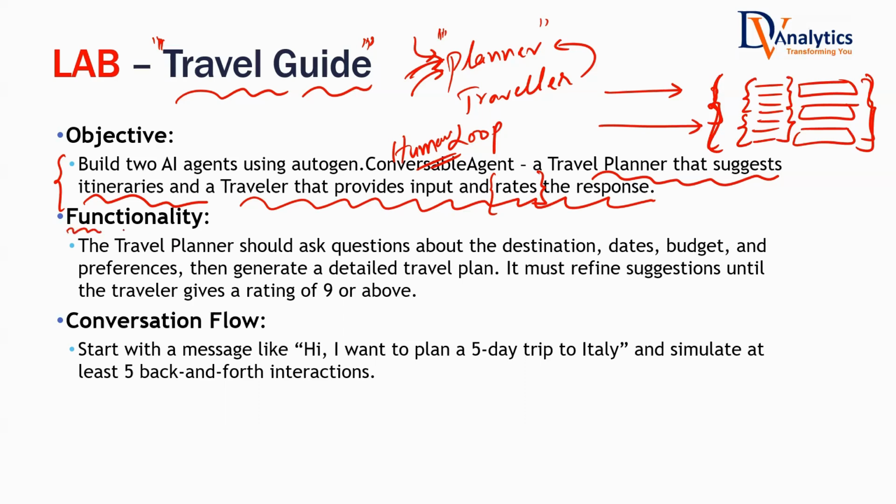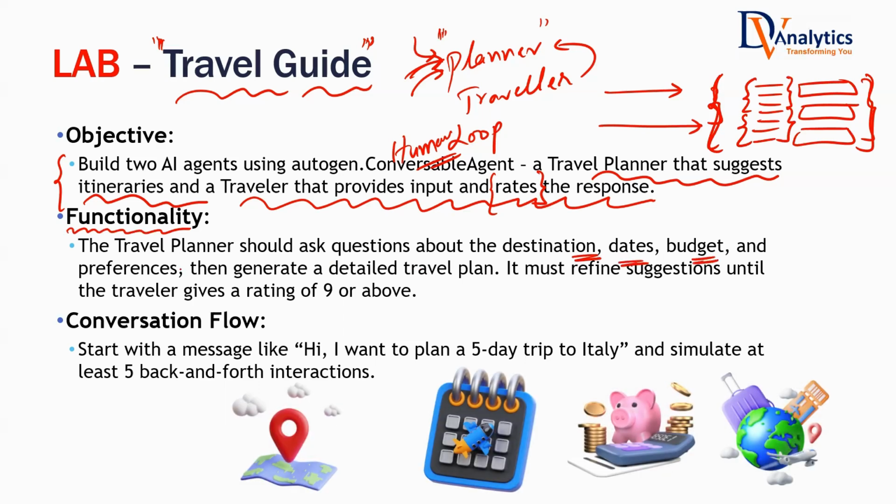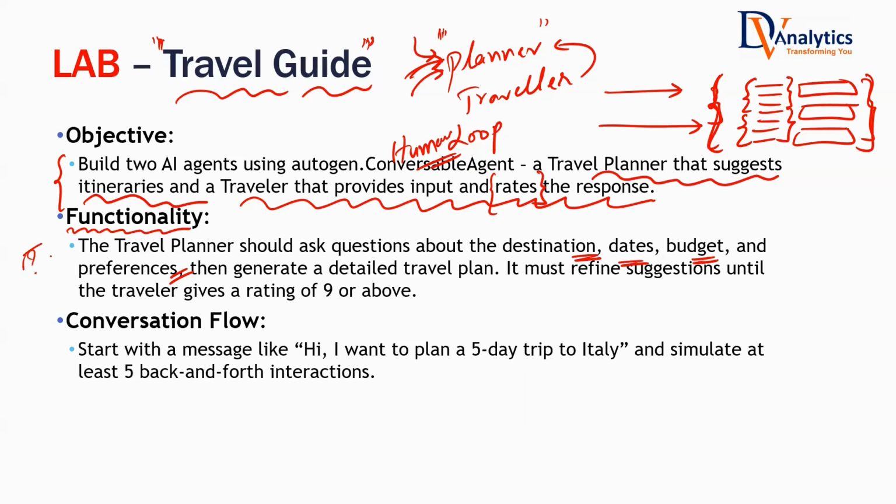So the functionality is basic. The travel planner should ask questions about the destination, dates, budget, and preferences. I'll ask the user how much budget you have. If you have a low budget, accordingly, I will plan it. If you have a medium budget, accordingly, I will suggest the places and the hotels. If you have a very high budget, I will suggest premium rides, premium hotels, and premium destinations. If you have 3 days, I will give you a 3 day plan. If you have 7 days, I will give you a very leisurely 7 day plan.